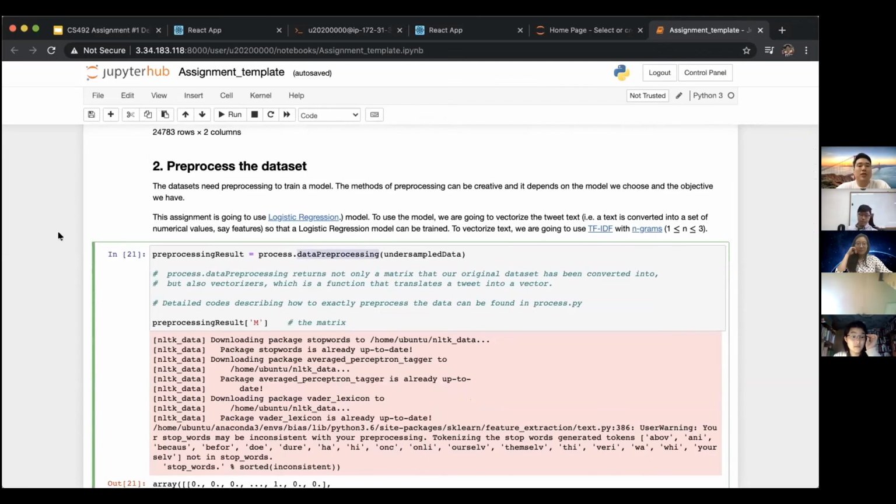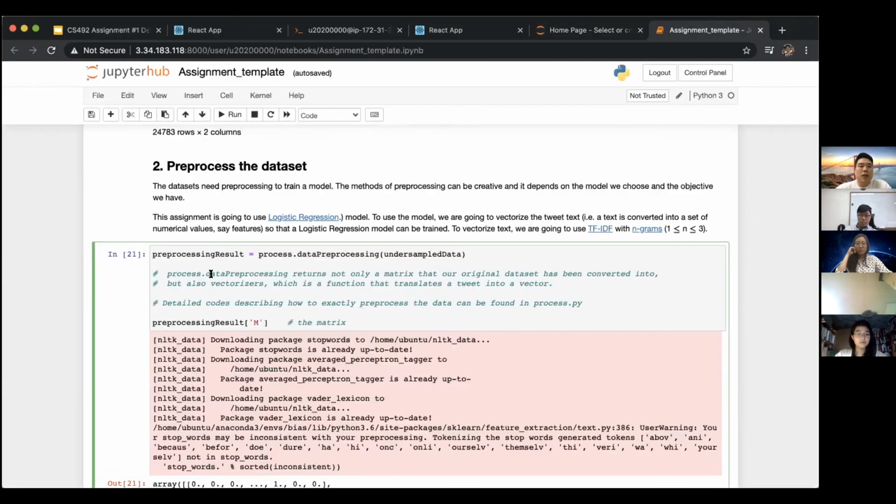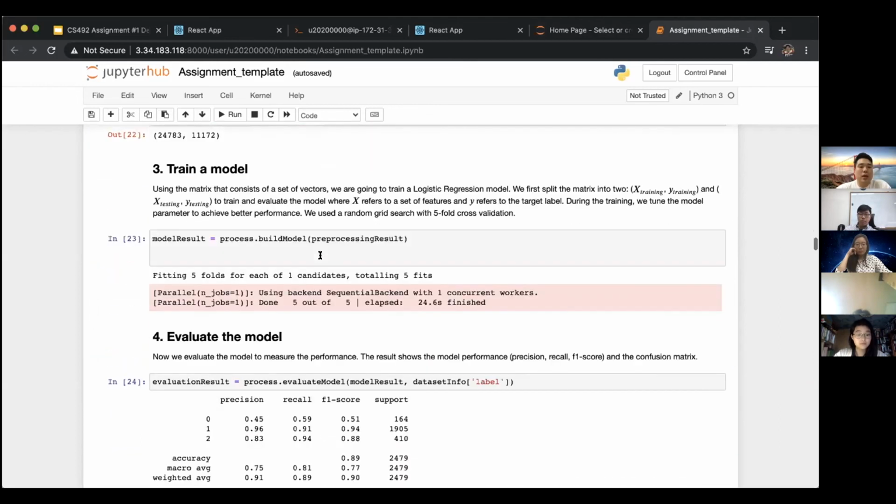Data processing itself is a really important part in machine learning model building, but in this assignment, it is not the most important thing. So what we did is we just encapsulated this code so that you don't have to go through all the computations here. But if you're interested, then you can go back to the root directory and see the process.py. There are a lot of functions there to compute things. So you can basically refer to it and train the model.